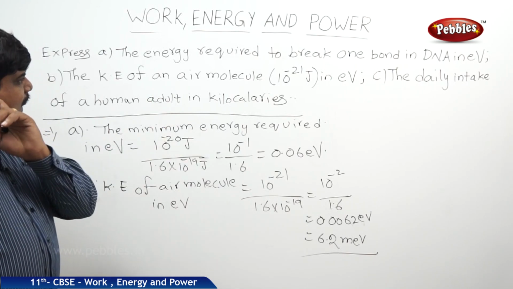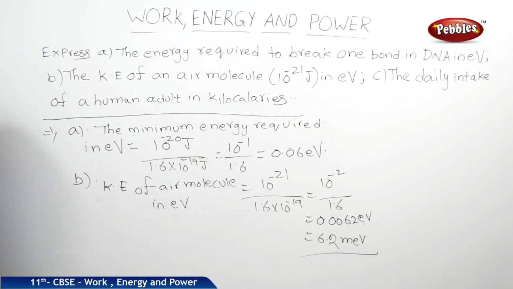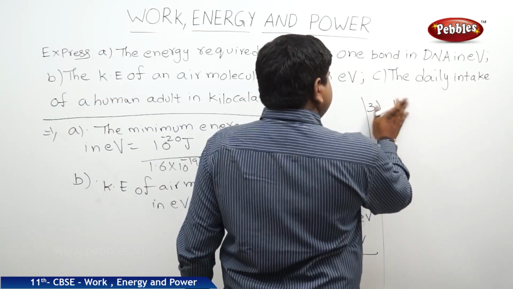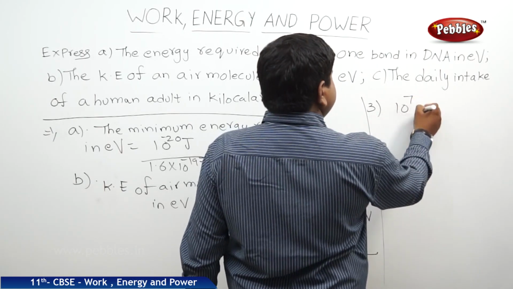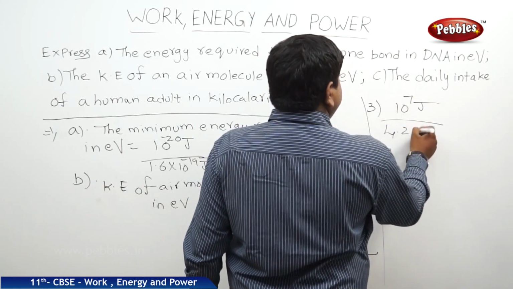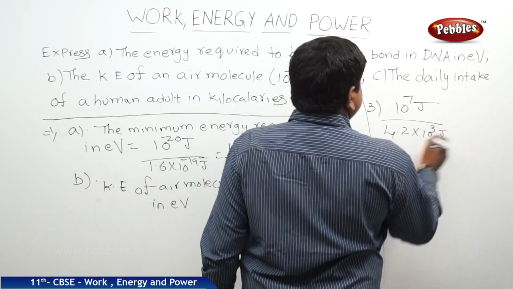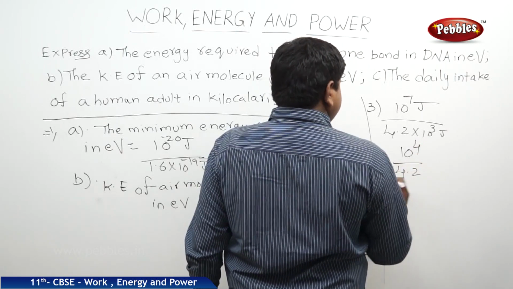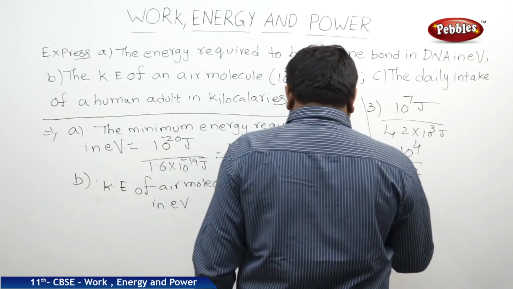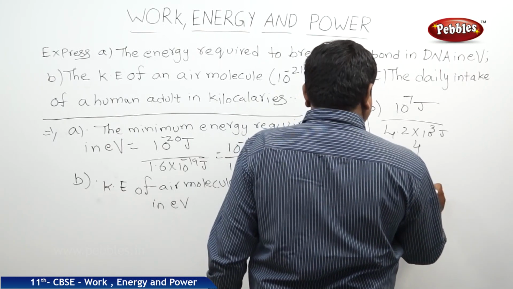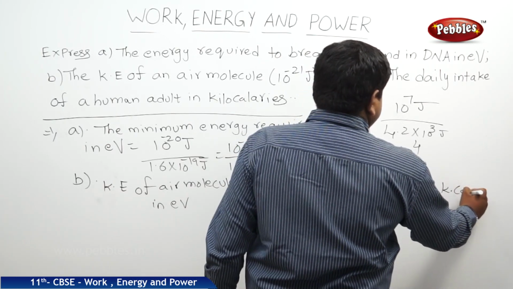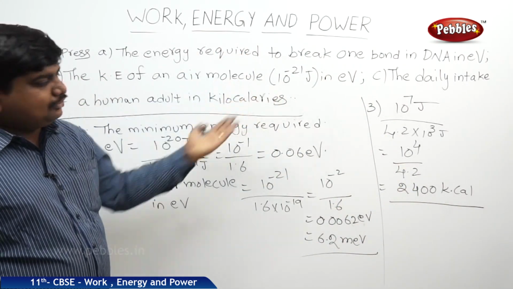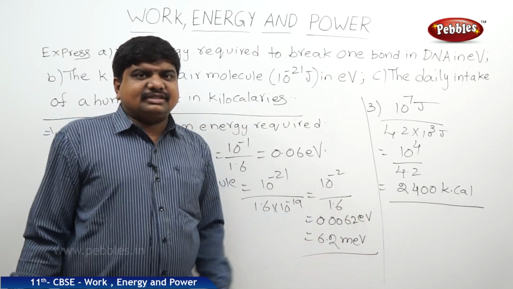The third one, we should find out the daily intake of a human adult in kilocalories. It is 10 to the power of 7 joules by 4.2 into 10 to the power of 3 joules. This 3 goes up, 10 to the power of 4 by 4.2. Mostly the answer is 2400 kilocalories. So like this we can convert the values from one system of units to another system of units.